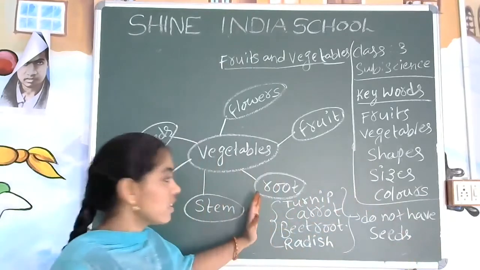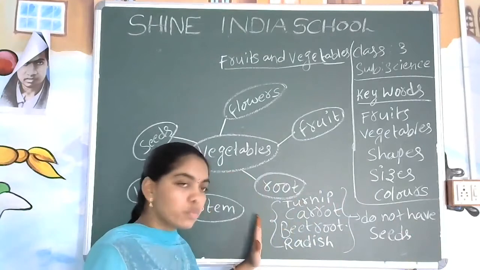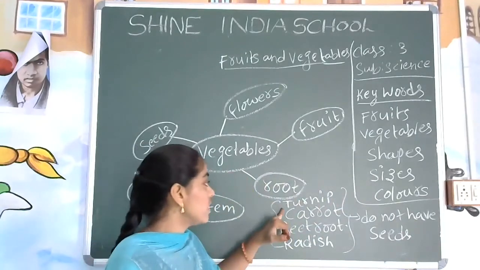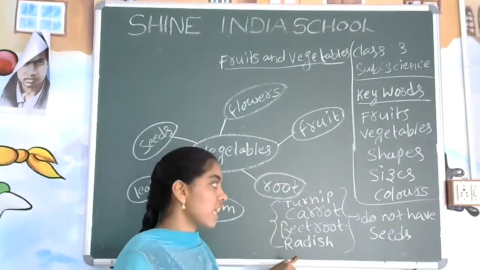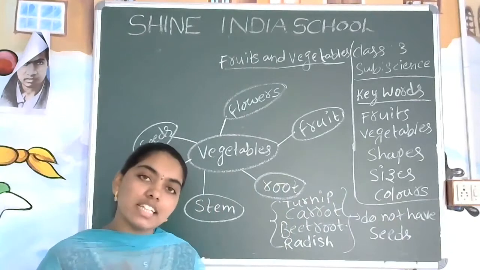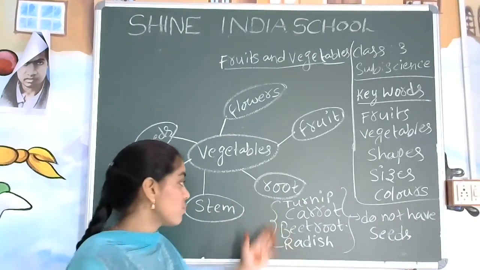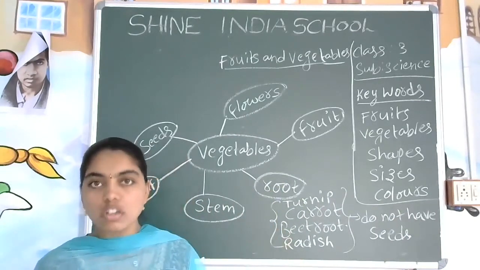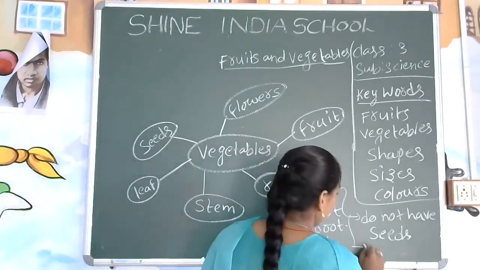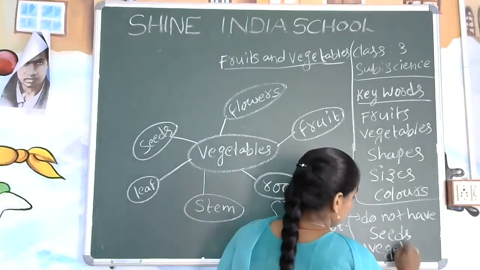See here, these are the four vegetables which we are getting from the roots: turnip, carrot, beetroot, radish. There are no seeds for them. If we cut them, we can check these four vegetables. There are no seeds at all for them. So we can call them vegetables. What do we have to call them? Yes, vegetables.